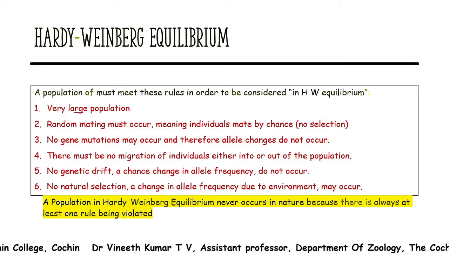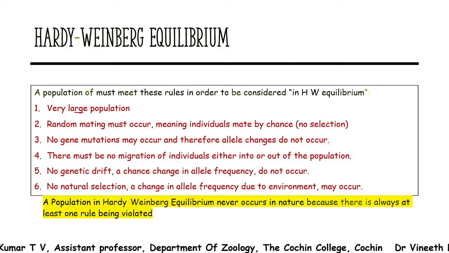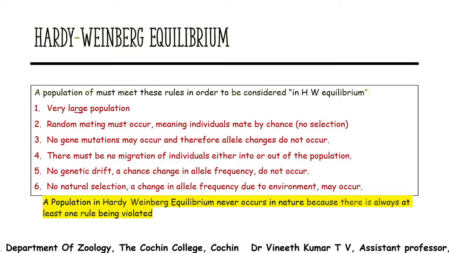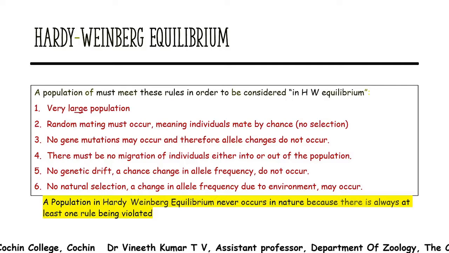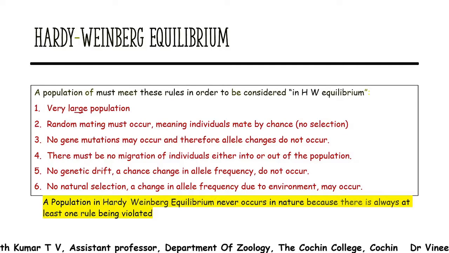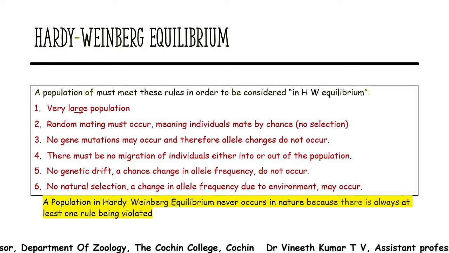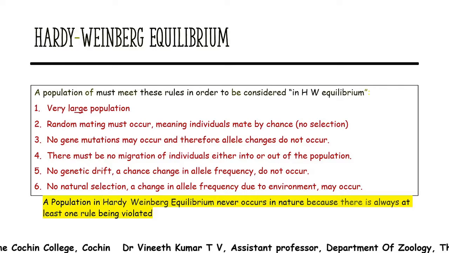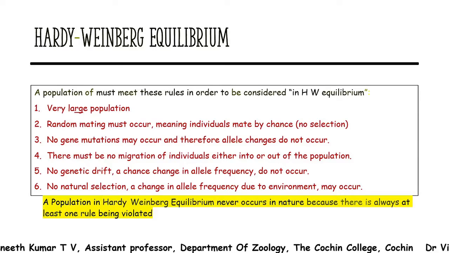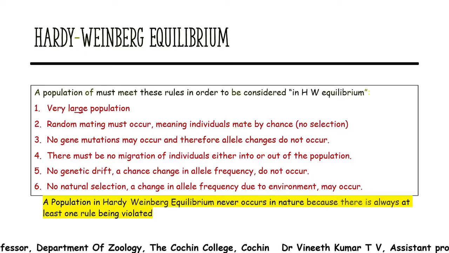When a particular individual is selected, whether by nature or by mate choice, the other alleles are not getting a chance to go into the next generation. So neither mate selection nor natural selection should happen in this population.